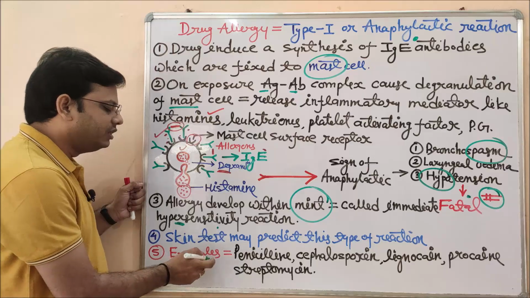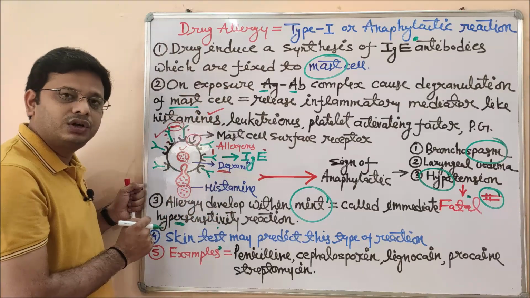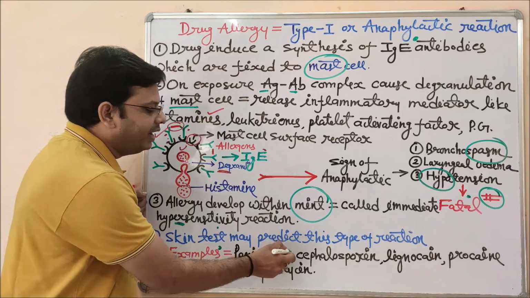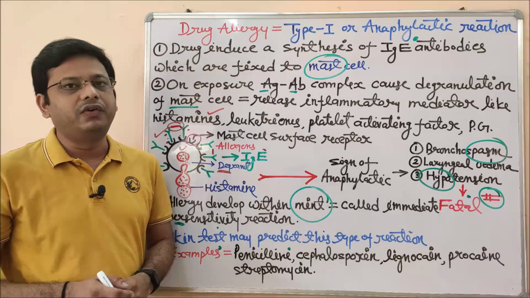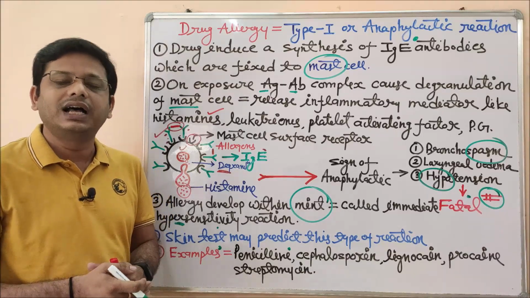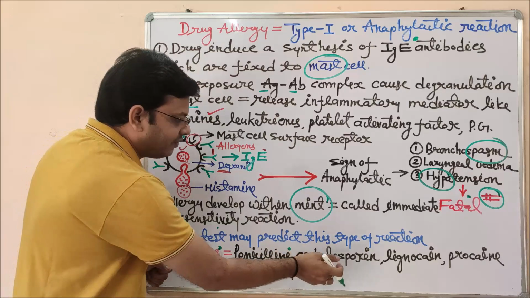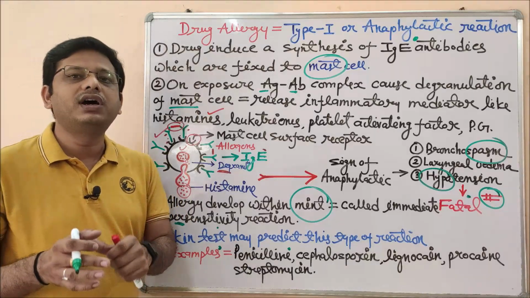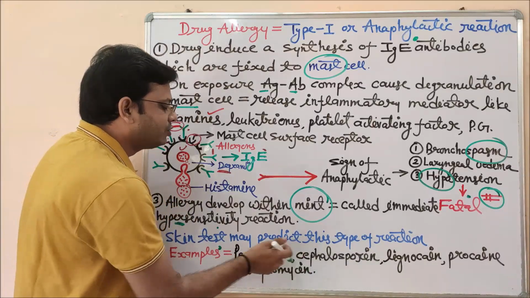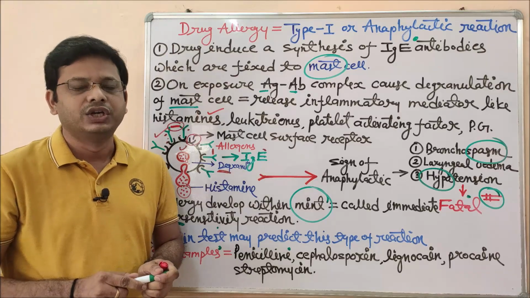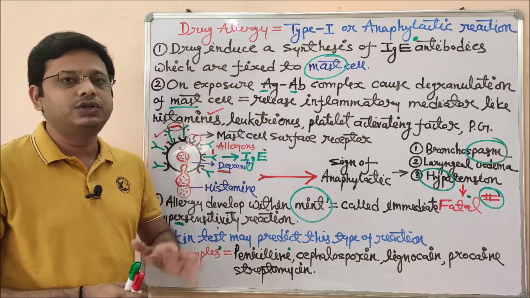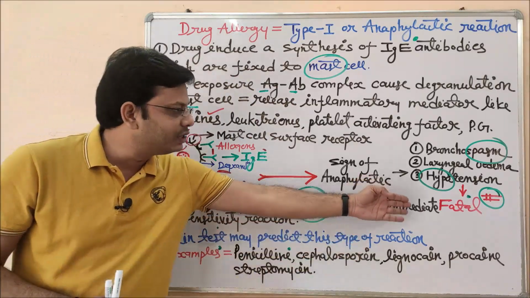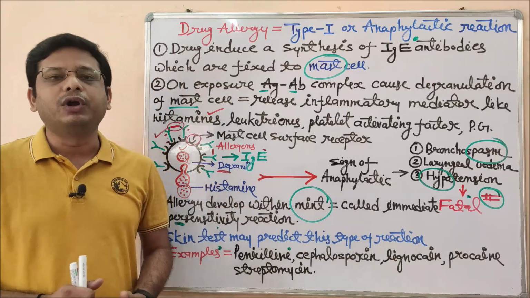So let me give you some examples. These are very important drugs which may cause anaphylactic reaction in some individuals. These drugs are penicillin. This is one of the most important antibiotics used nowadays, and its discovery was just a serendipity. The next one is cephalosporin. It is also an example of an antibiotic. Lignocaine and procaine are examples of local anesthetics, and the last one, streptomycin, also belongs to the category of antibiotics. So these were a few examples having the potency to cause anaphylactic reaction or anaphylactic shock that may convert into a fatal response, and sometimes the patient may die because of this reaction.